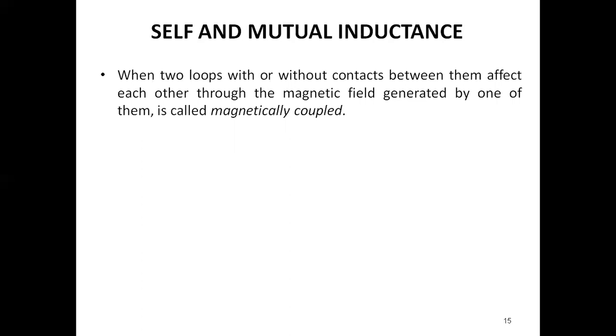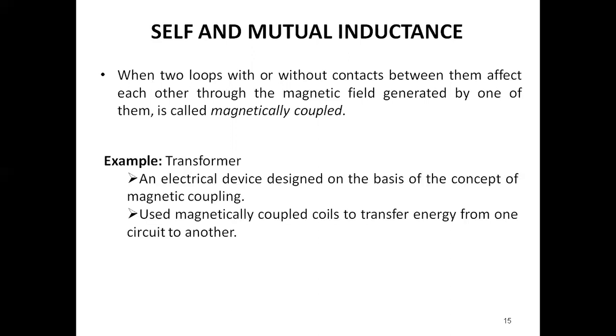So these two loops are called magnetically coupled circuits. An example is the transformer, an electrical device designed on the basis of magnetic coupling, used to transfer energy from one circuit to another.